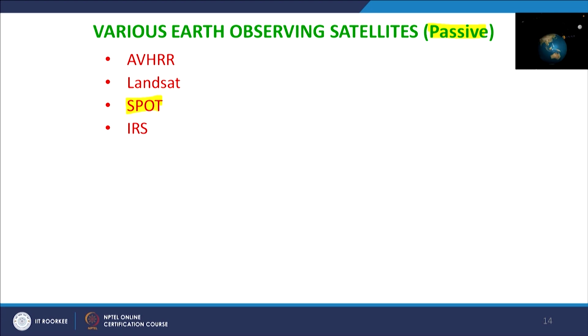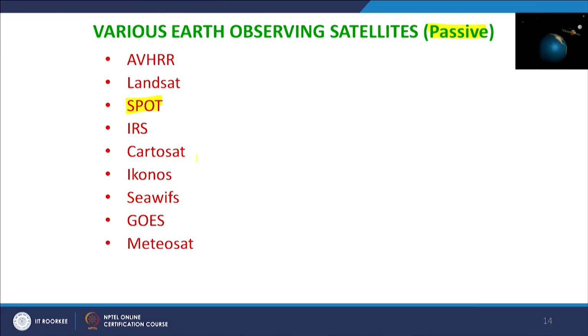We started with IRS 1A, 1B, 1C, 1D, and after that we also had Cartosat and Ikonos. After 1D, some other names also came in between. Then Cartosat, Ikonos, CVIFS, GOES, and Meteosat.